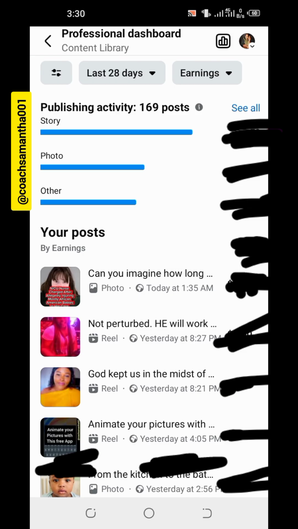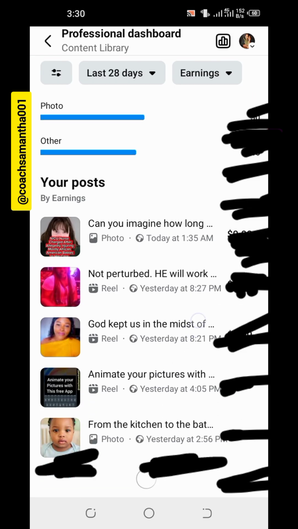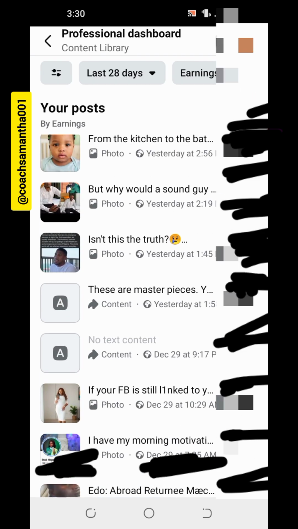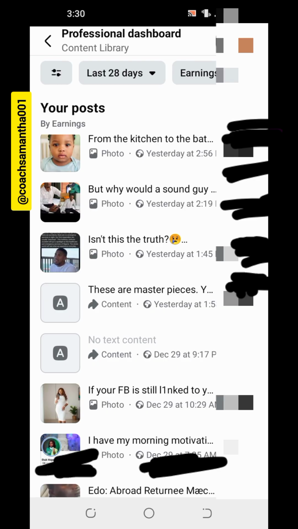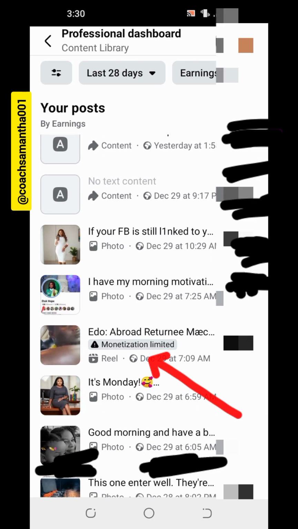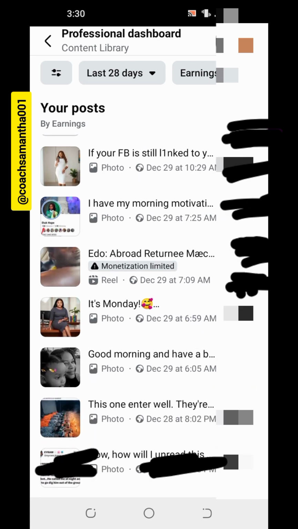So what you need to do is to scroll through. How you are going to find such content that has given you that issue on your monetization is to scroll through till you find where we have monetization limited. Can you see this? So I made this post a few days ago, I think 2 days ago. So this is the post that had given me that issue.